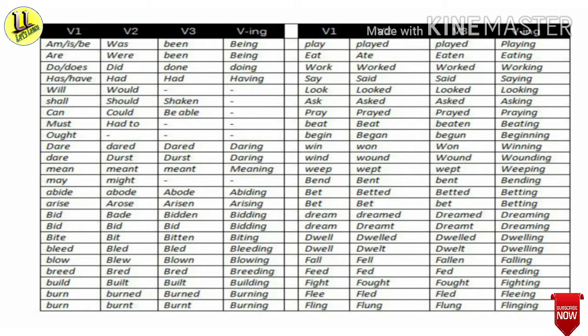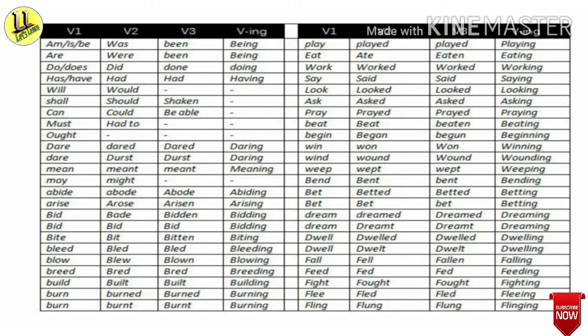Now we will see the verb will, and its V2 form is would, and it has no V3 or V-ING form. Another verb is shall. Mark the table: shall is the V1 form, its V2 is should, and it has no V3 or ING form. Then the verb can is the V1 form, its V2 form is could, its V3 is be able to, and it has no V-ING form.